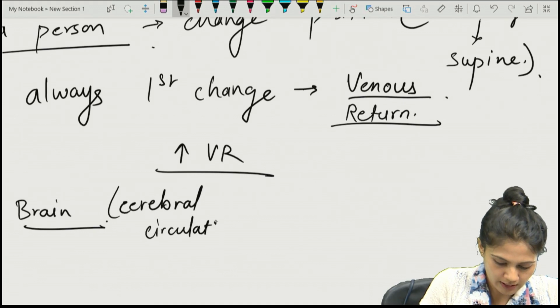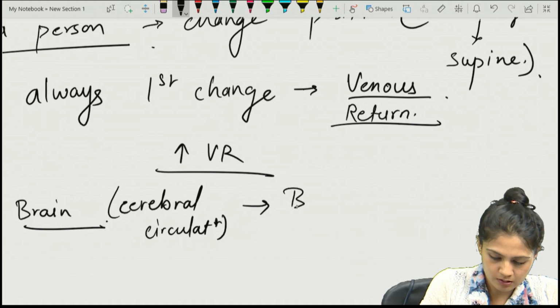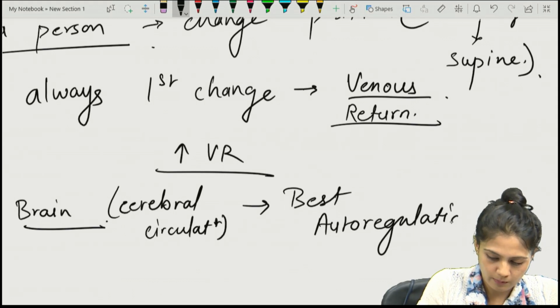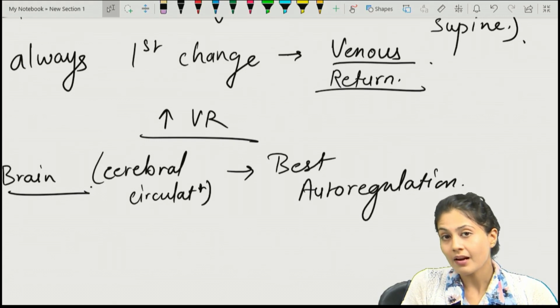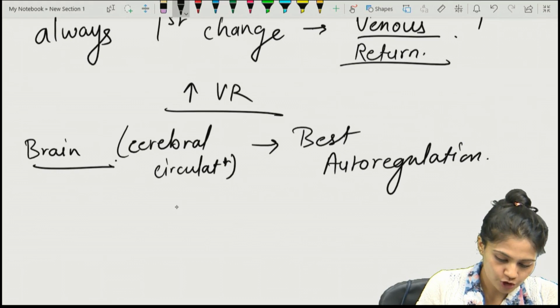Remember, the brain is one of the best examples of good autoregulation. So that's why the cerebral blood supply will not change. There is not much change.